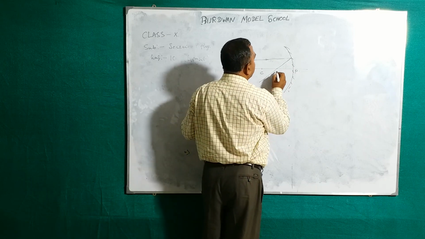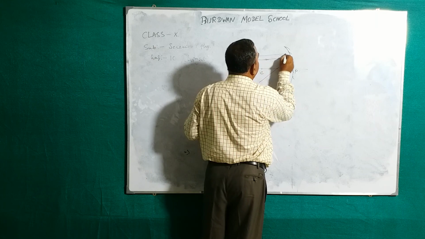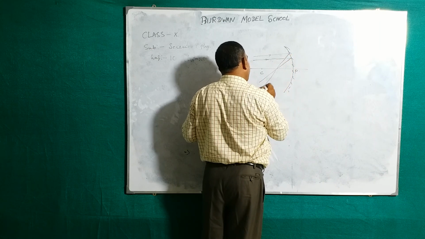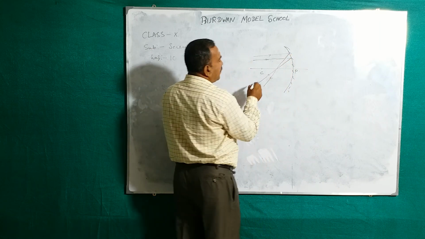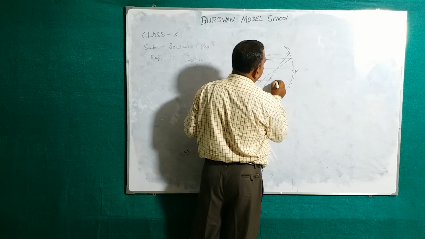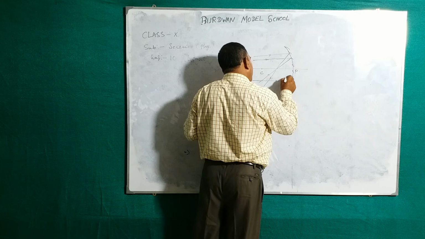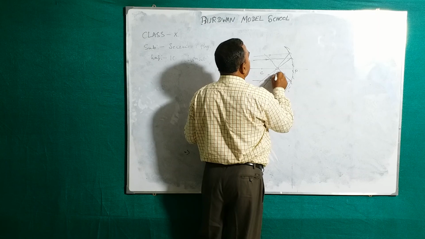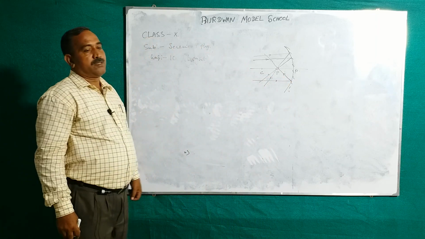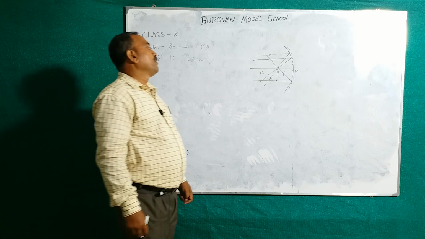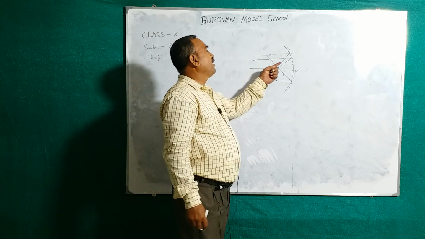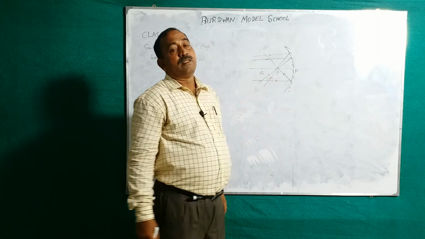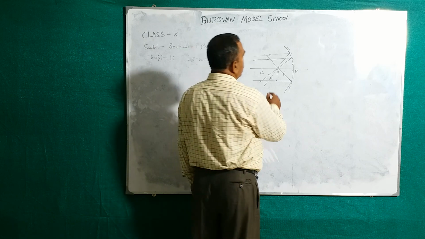And if you consider this, that reflected light also passes through this. If you consider this, the reflected light passes through this. That point is called the focus, principal focus. So, if the rays are parallel with the principal axis, after the reflection from the mirror, they pass through the principal axis. That point is called the focus.